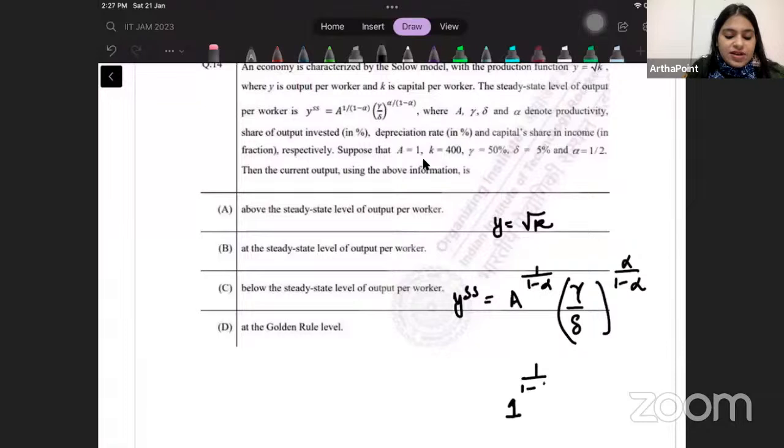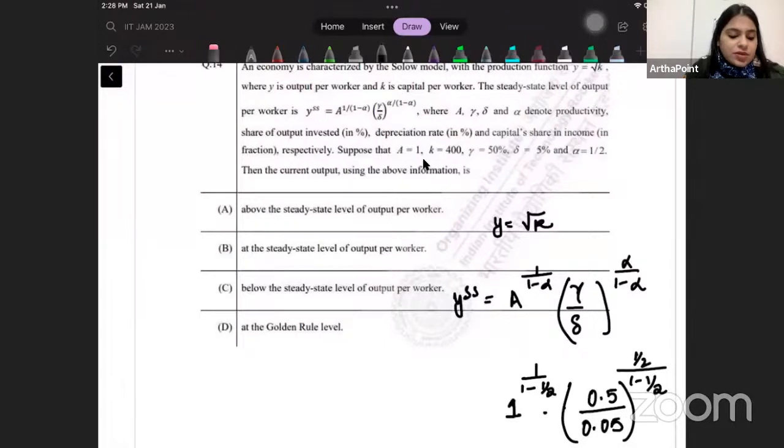1/(1 minus alpha) is 1/(1 minus half), which is 2. Gamma is 50%, so I will take 0.5. Delta is 5%, so 0.05. Just divide by 100 to convert the percentage. Alpha is half, so 1 minus half.